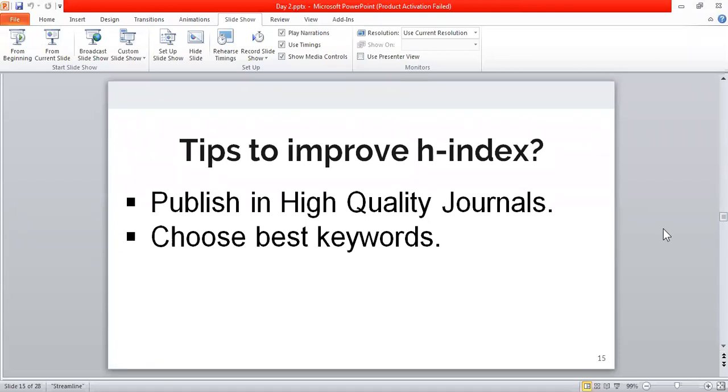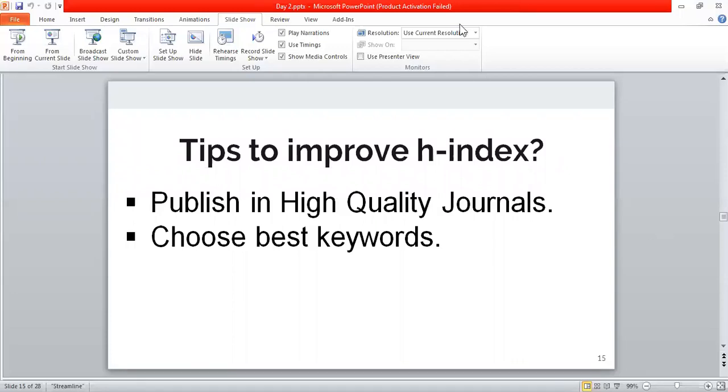So what makes a simple journal different from a high quality journal? It is who reads that journal. If that journal has a good quality, if that journal has a higher impact factor, this means that many people are reading that journal.